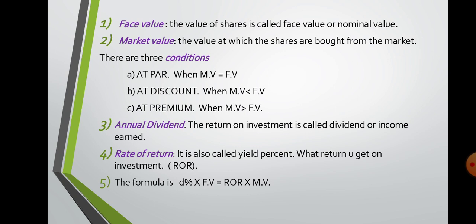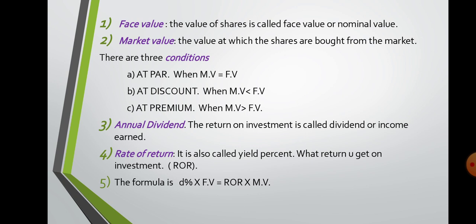Now why do we make any investment? To have returns on it. That return on shares, or what we call annual income from the shares, is termed annual dividend. The return on investment is called dividend or income earned. Then there is rate of return. This rate of return is also called yield percentage, the return you get on investment.